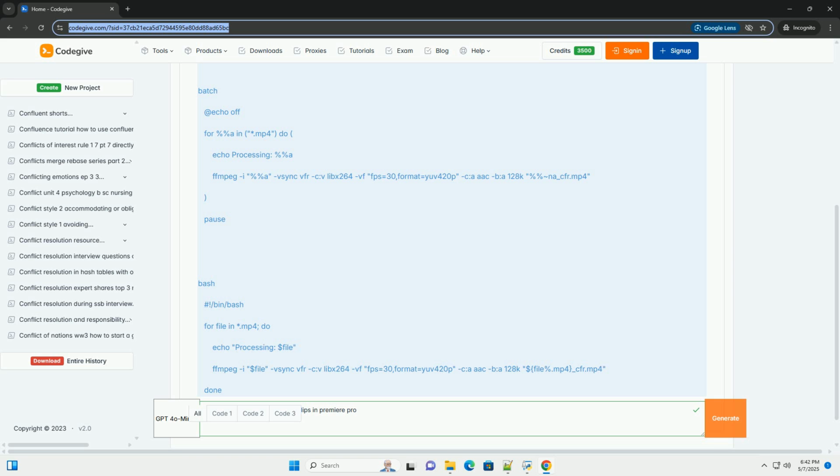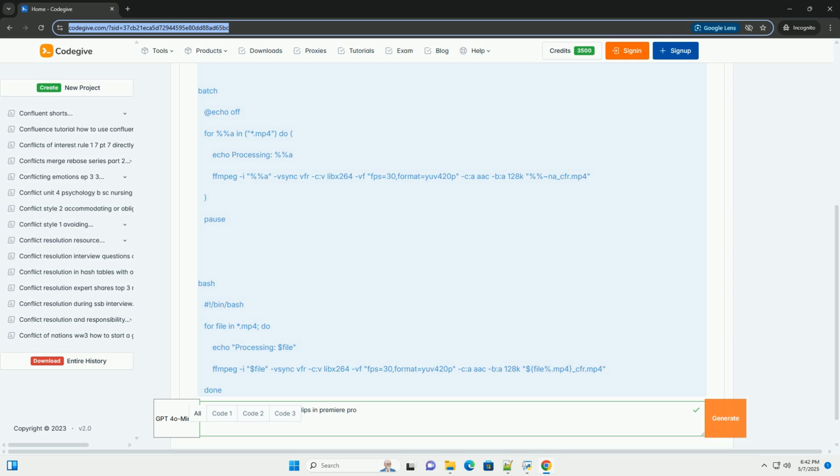Understanding the problem, why VFR is bad for editing. Premiere Pro, and most professional video editing software, is designed to work with CFR footage. Here's why VFR footage poses problems. Audio desync: Premiere Pro assumes a consistent time code for each frame. With VFR, the actual playback duration of a frame changes dynamically. This throws off the audio synchronization, leading to audio drifting further away from the video over time.